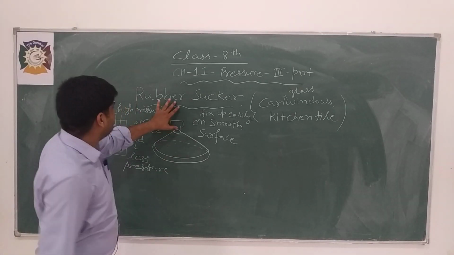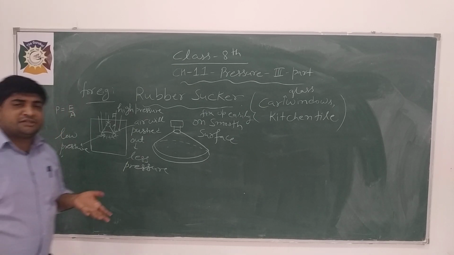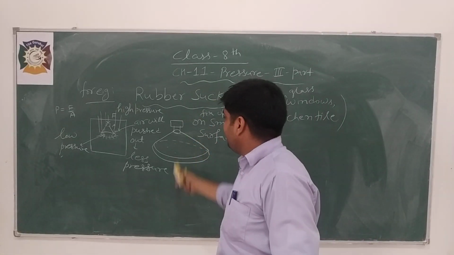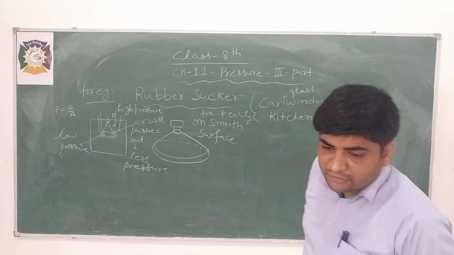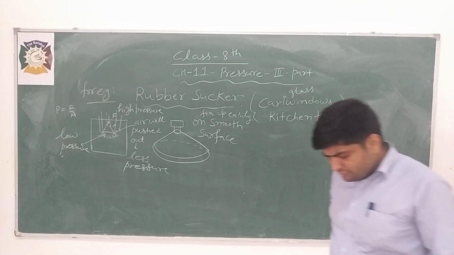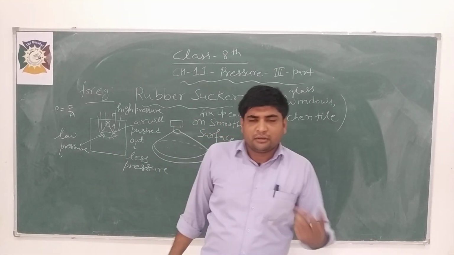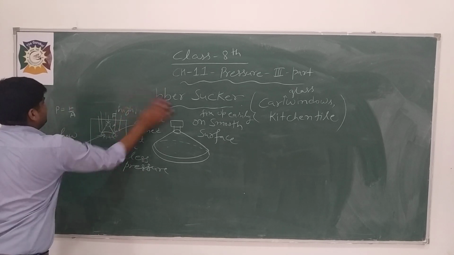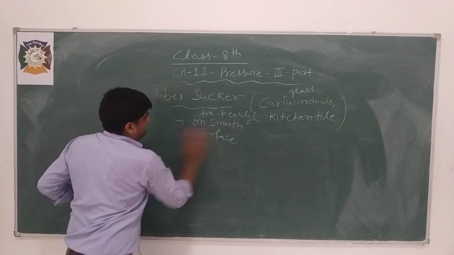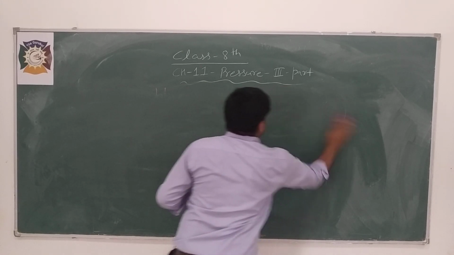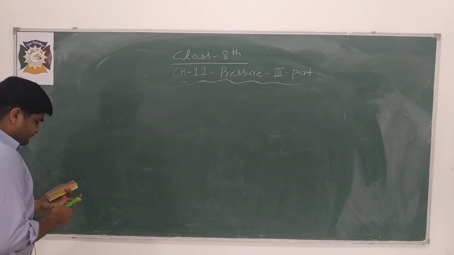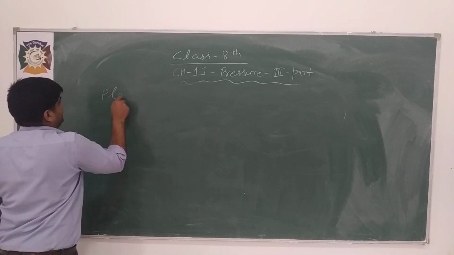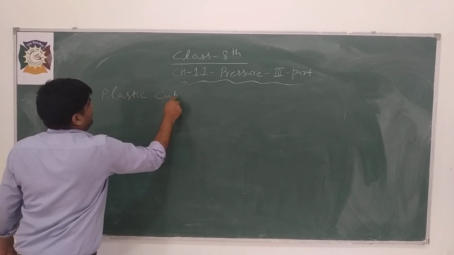So this is the example of a rubber sucker, by which we can understand what atmospheric pressure is and how atmospheric pressure acts on an object. By this example you can learn very easily. In terms of activity, you can think, suppose you have a plastic cup or glass.